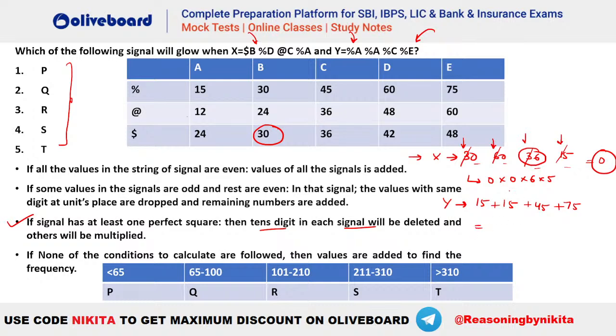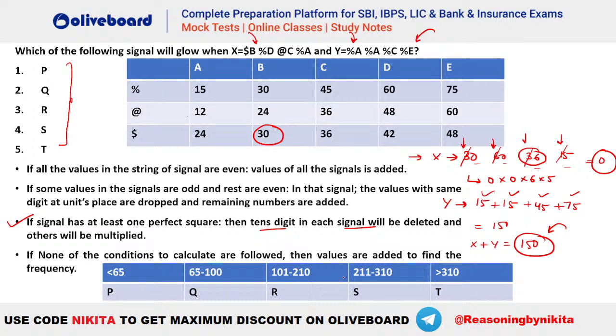So what are you getting here? 15 plus 15 is 30. 30 plus 45 is 75. 75 plus 75 is 150. So you get y is equal to 150. So x plus y is equal to how much? That is equal to 150. So 150 is the final resultant value, isn't it? So 150 will be the final value that you will be getting.